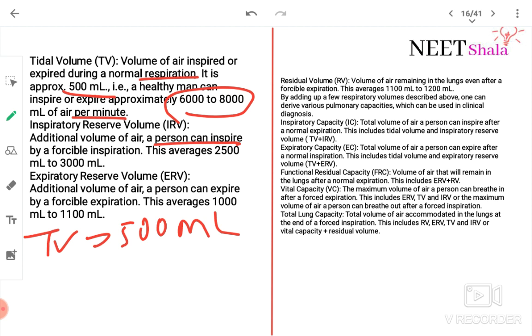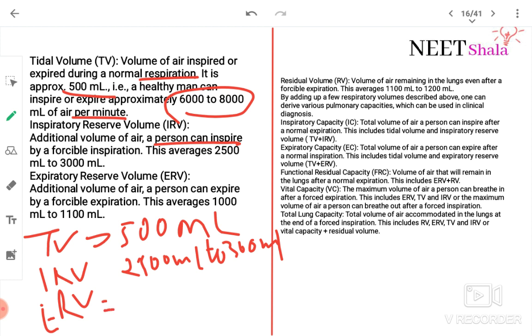This averages 2500 ml to 3000 ml. Expiratory reserve volume is the additional volume of air a person can expire by forcible expiration. This averages 1000 to 1100 ml.